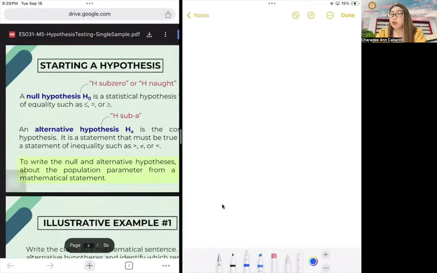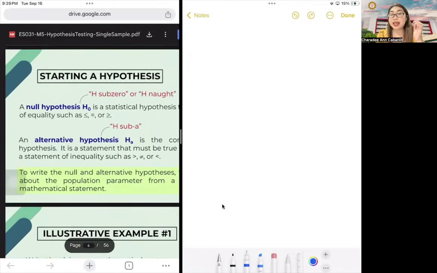Okay. Now, when we state a hypothesis, we have to be familiar with two terms. We have the null hypothesis or the H sub zero, or sometimes it's just called H zero or H naught, and the alternative hypothesis or the H sub A or HA. Okay, so please take note of these two hypotheses.